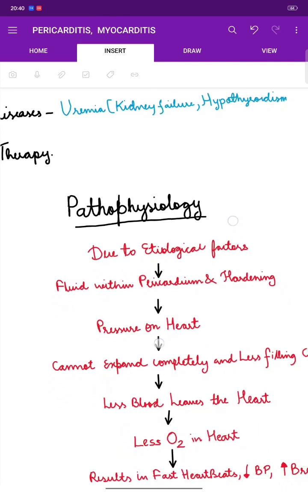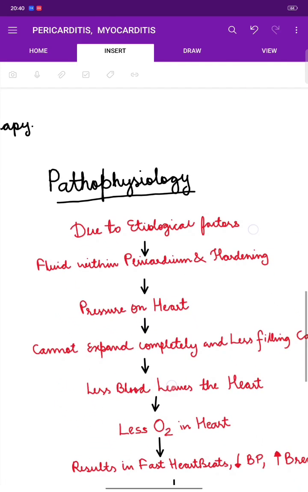Now, let's talk about the pathophysiology. So this, as already said before, can be due to many factors. So, due to etiological factors, the fluid within the pericardium gets hardened. So the pericardium is thickened and hardened due to the etiological factors.